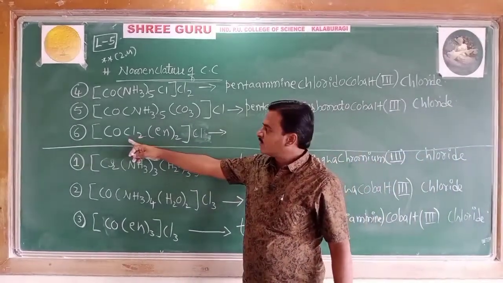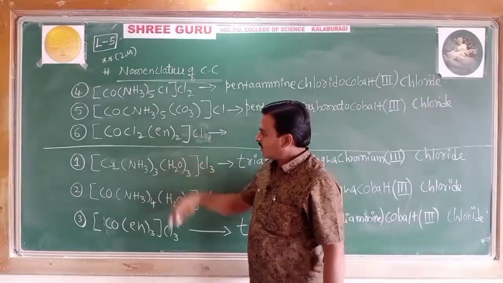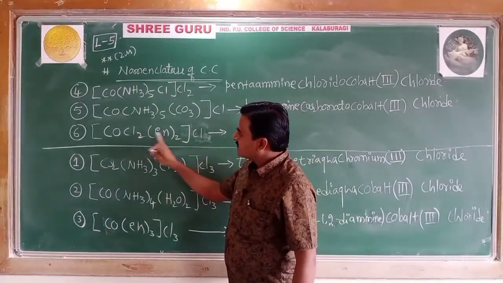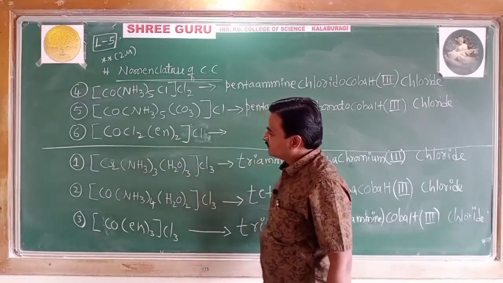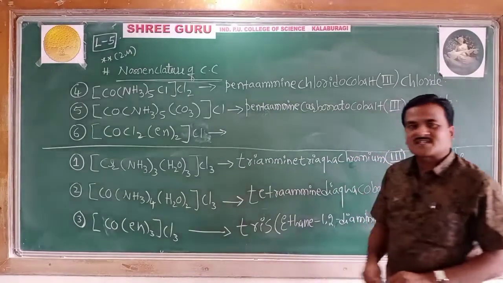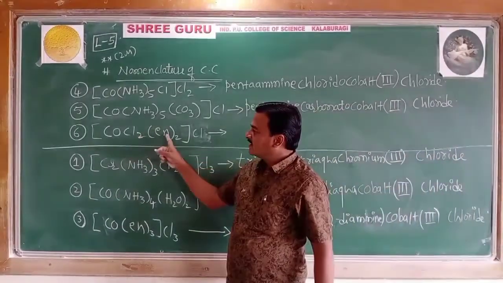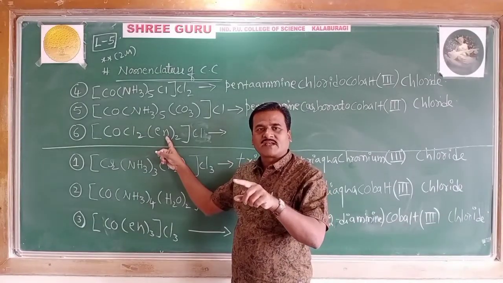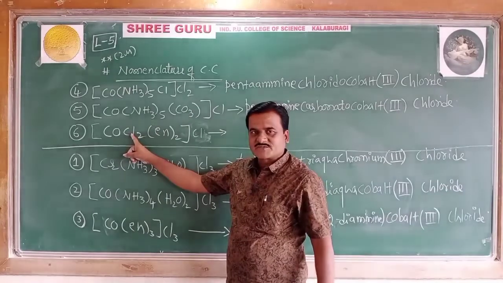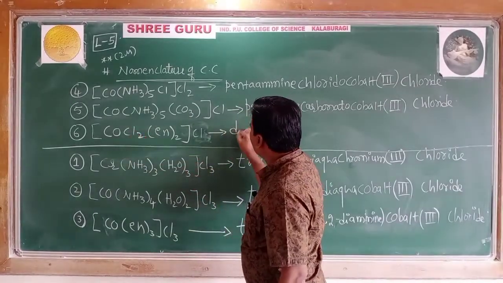Next, [Co(en)2Cl2]. Now there are two ligands, chlorido and ethylene diamine. Now which comes first? Remember, this is the chlorido ligand, Cl. This is named with ethane-1,2-diamine. So C comes first as per the alphabetical order. It is dichlorido.